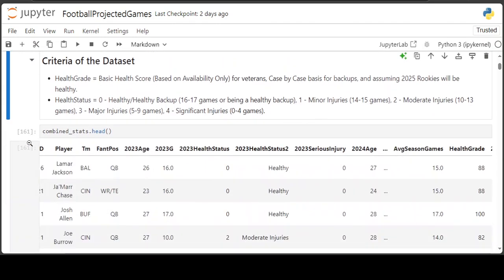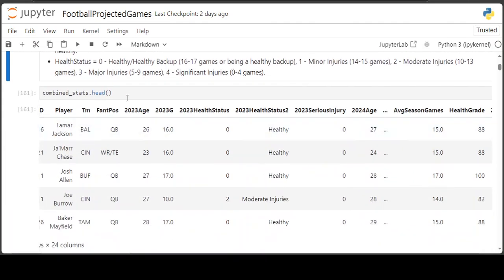We come down here, we do a .head method, and we can see the ID is the player name, the team, and the fantasy position: quarterbacks, wide receivers, and tight ends. I combined them since they are similar. And we have running backs as well. Then we have the 2023 age and games, the 2024 age and games, and the 2024 age as well. And then we have this 2023 and 2024 health status.